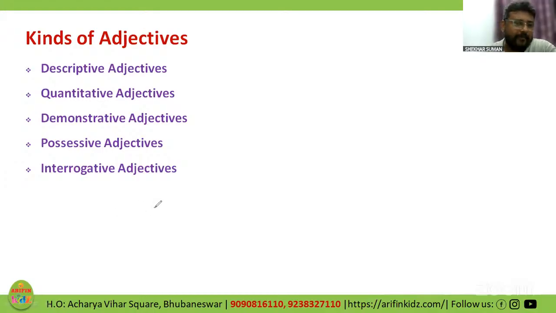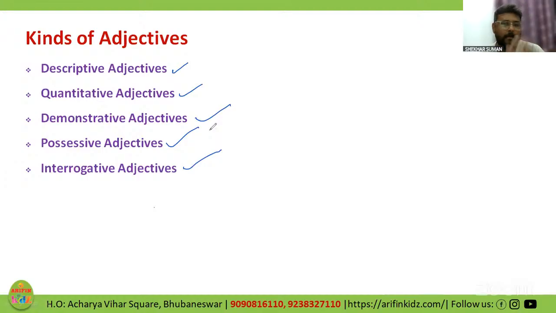So I have basically categorized these basic kinds of adjectives where we have descriptive, quantitative, demonstrative, possessive, and interrogative, right? Okay. So descriptive, quantitative, demonstrative, possessive, and interrogative.